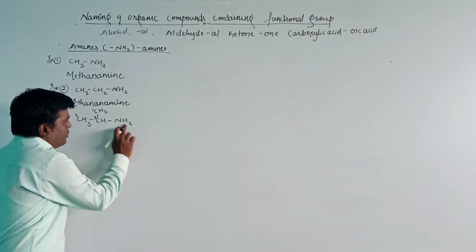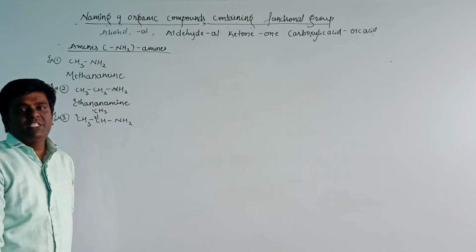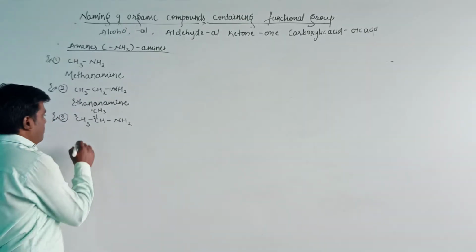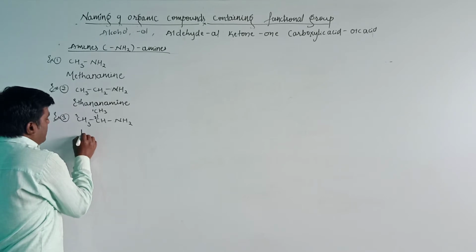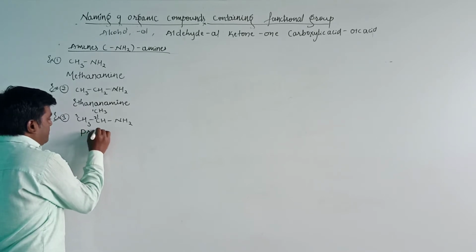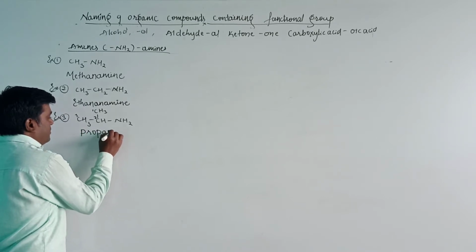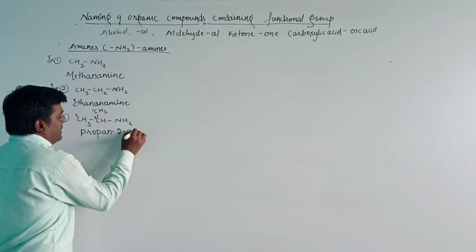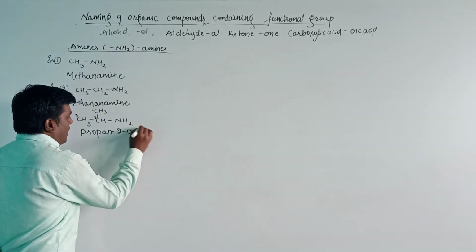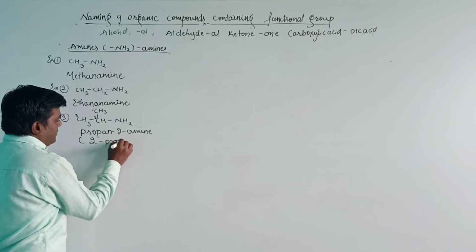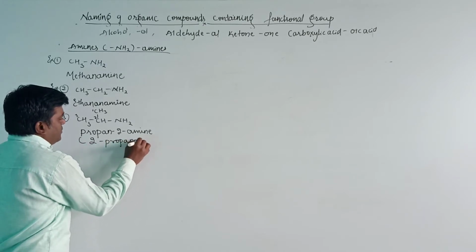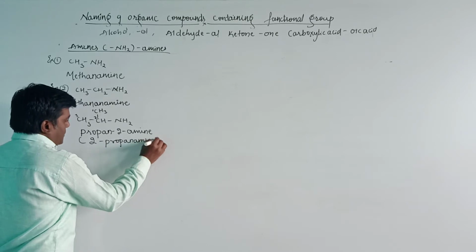Now the position of the functional group is 2. Therefore, 3 carbon atoms are there, so prop is the root word, saturated propane. Then 2 amine here. Or simply we can write 2 propane amine.